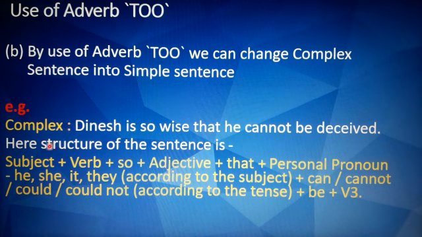Here the structure of the sentence is subject, which is Dinesh, plus verb, plus "so", plus adjective, which is "wise", plus conjunction "that", plus personal pronoun, which is he, she, it or they according to the subject, and can or cannot or could not according to the tense that you will be using. Here it is present tense, so you have used cannot plus be plus V3. V3 is the third form of the verb. So here we have used the word "deceived".